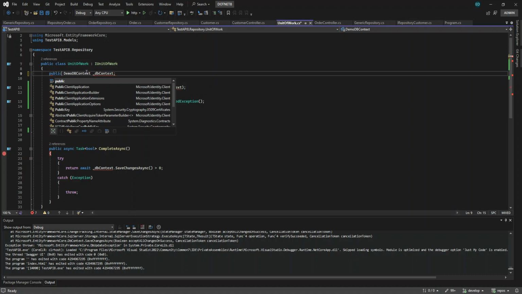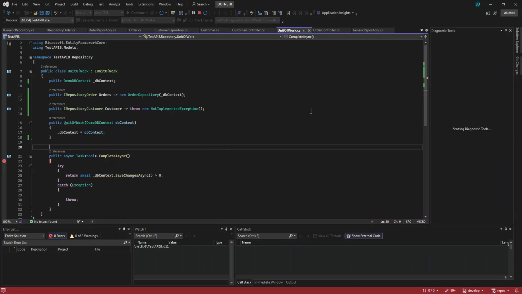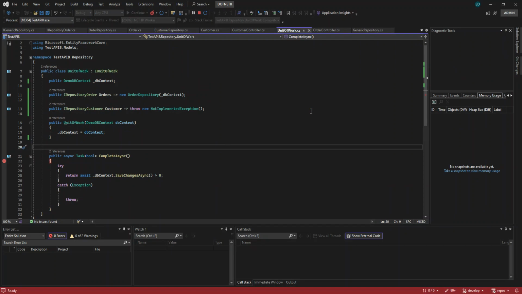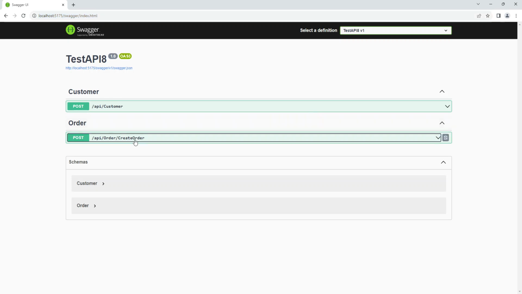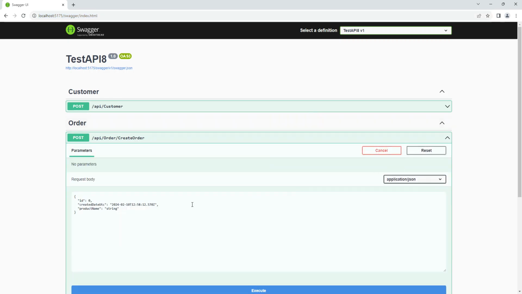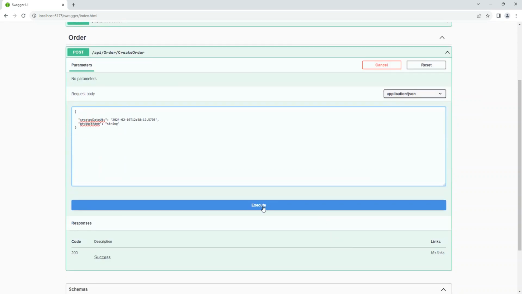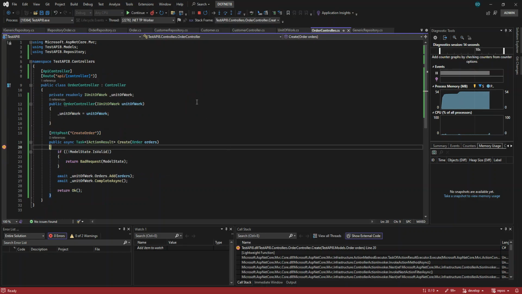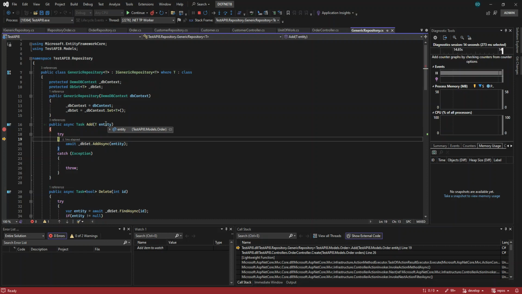Maybe it's not suitable for use in other classes; it's only applicable in that class. But that's my case, we'll find out. This entity is already added. You can see this order is already part of it.